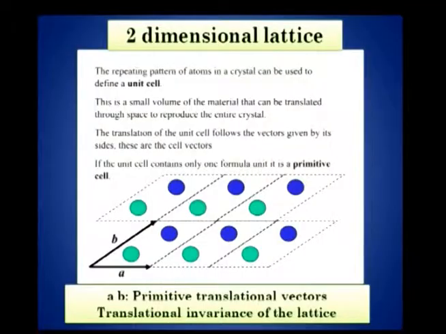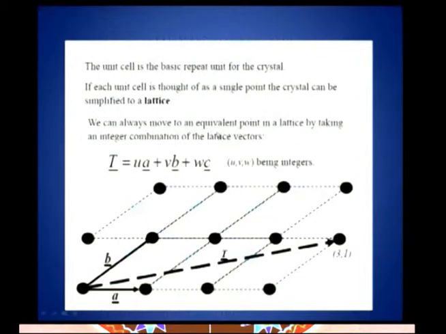In both cases you can generate the entire lattice, but the important point again is that only the compound unit cell will exhibit all the symmetry properties or the symmetry elements of the entire lattice. So, there is an intimate connection between symmetry and physical properties, about which I will talk to you later. Symmetry is important, right. Symmetry and physical properties are important. I am showing what is called translational invariance.